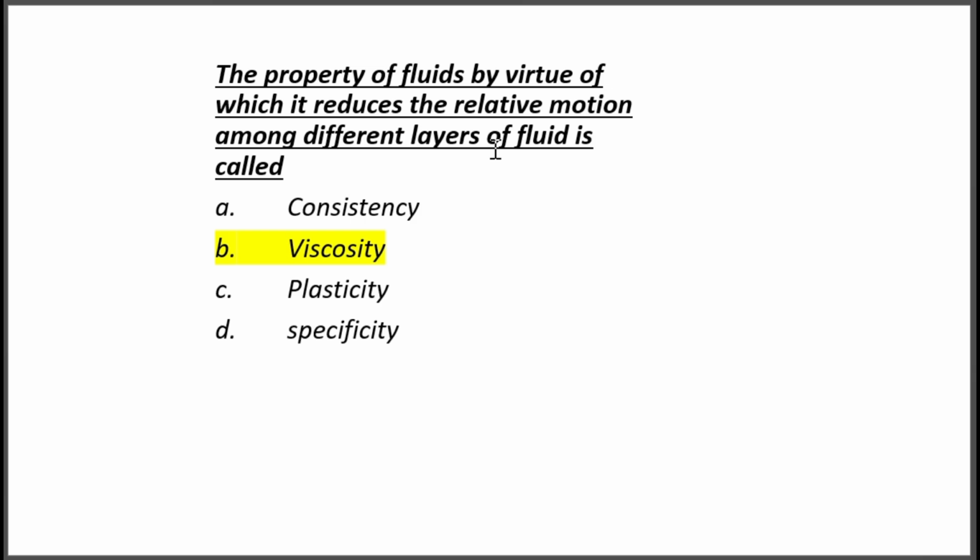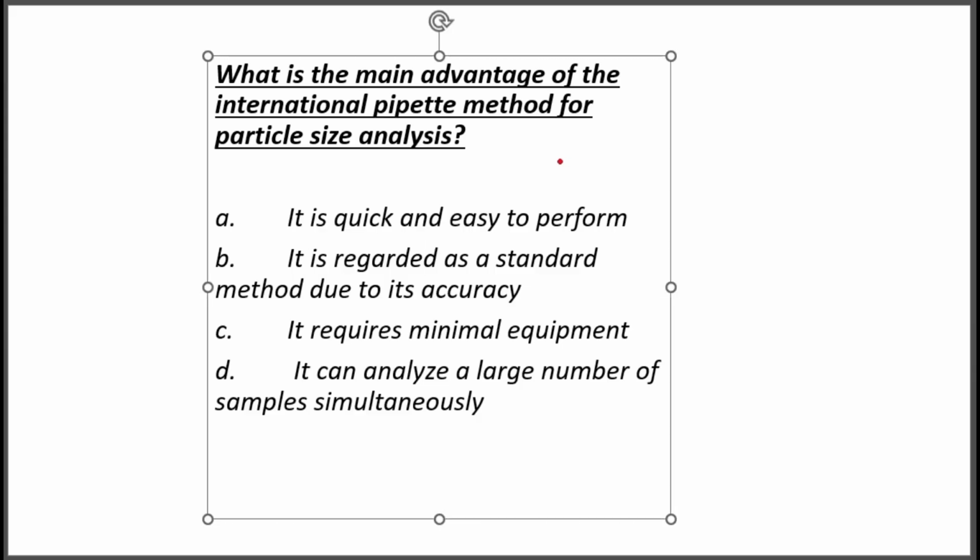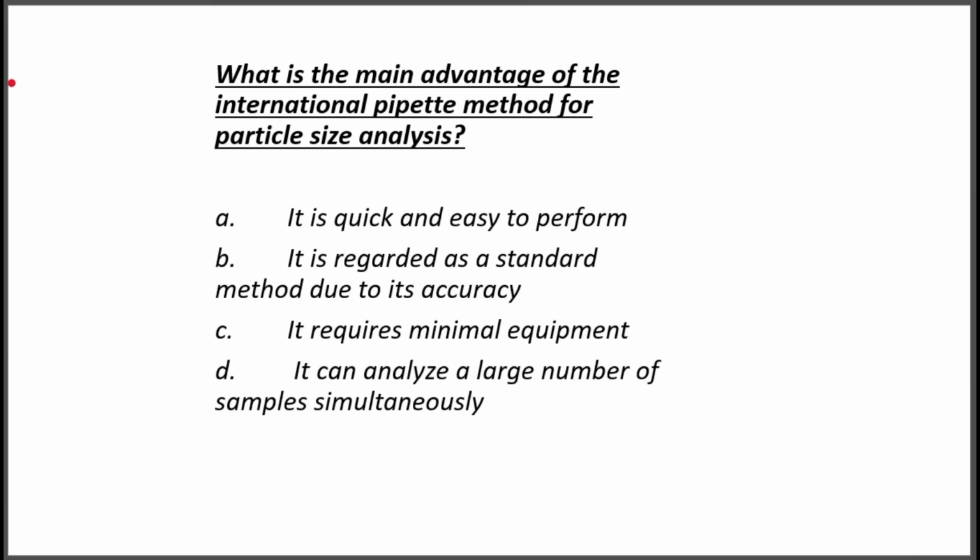And next question, what is the main advantage of the international pipette method for particle size analysis? Option A, it is quick and easy to perform. Option B, it is regarded as a standard method due to its accuracy. Option C, it requires minimal equipment. Option D, it can analyze a large number of samples simultaneously. Which is the correct answer? The correct answer is option B. It is regarded as a standard method due to accuracy.